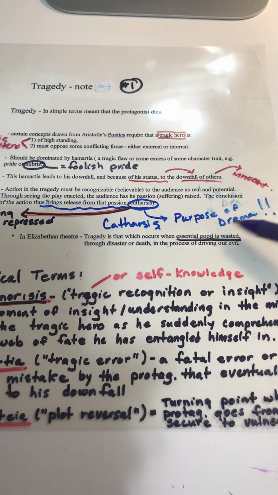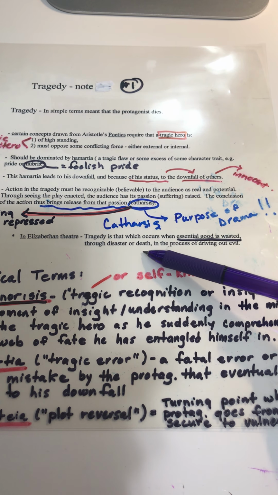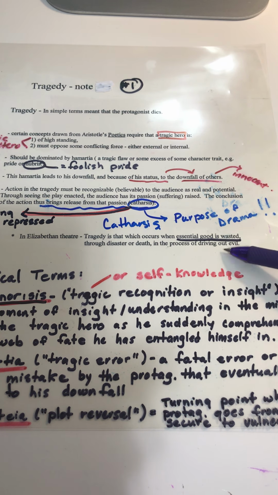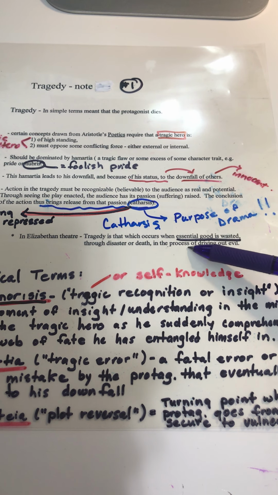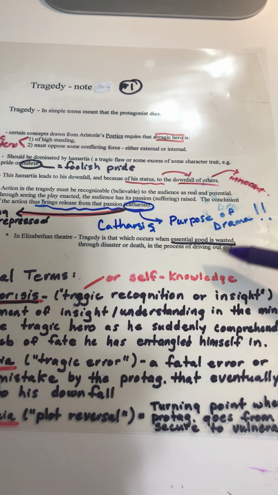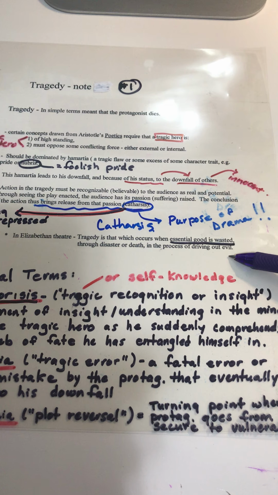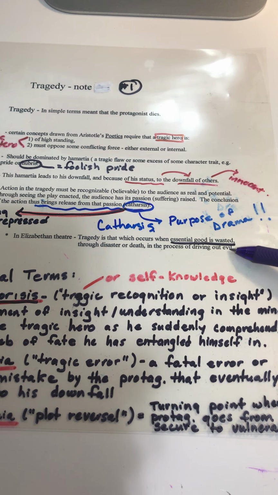So again, tragedy is that which occurs when essential good is wasted through disaster or death in the process of driving out evil. And we see here, of course, that Malcolm goes to England, to the court of Edward, and he is given the support he needs to then invade and drive out the tyrant, the monster, Macbeth, the evil.